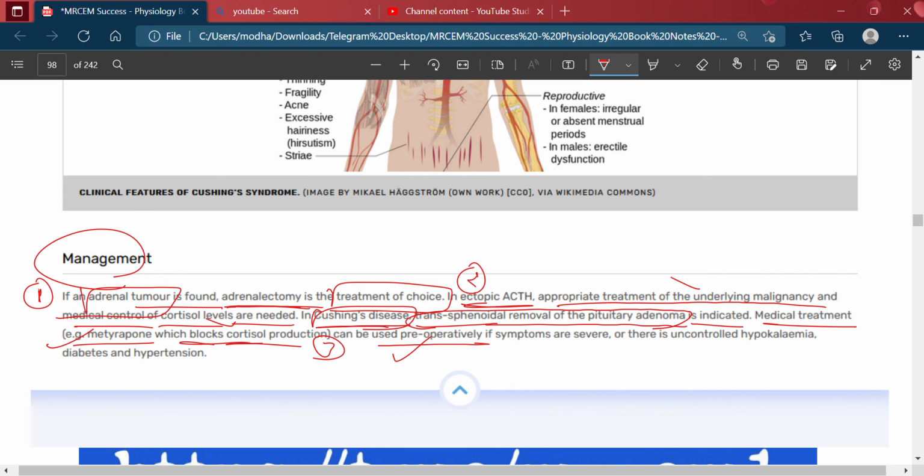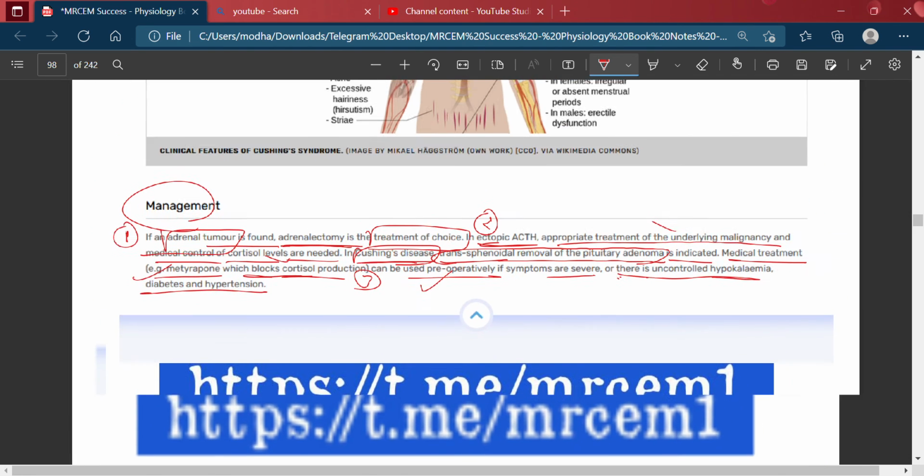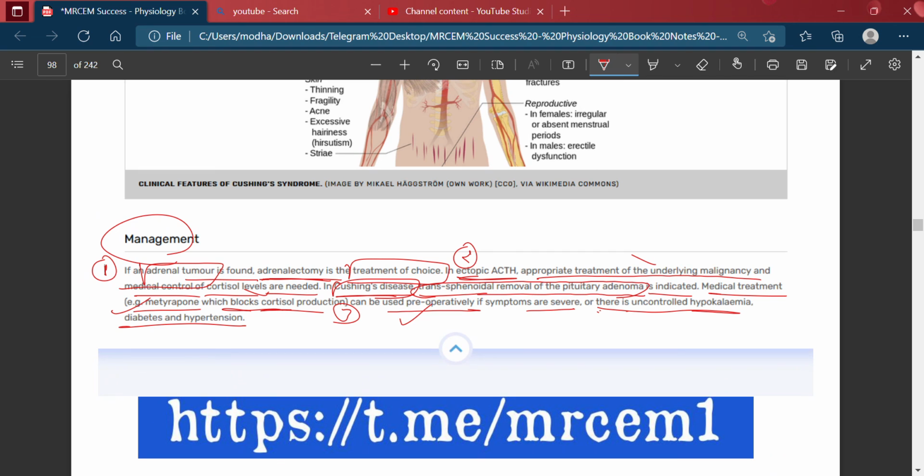It will be used if symptoms are severe, or there is uncontrolled hypokalemia, diabetes, and hypertension. Then we should give metyrapone, which blocks cortisol production, before the operation of transsphenoidal removal of the pituitary adenoma.